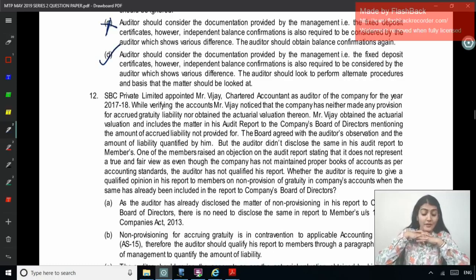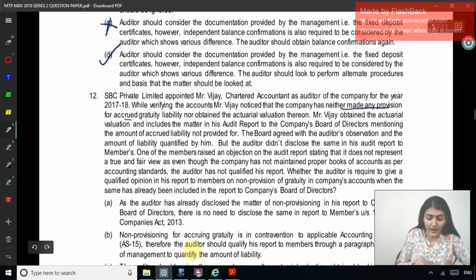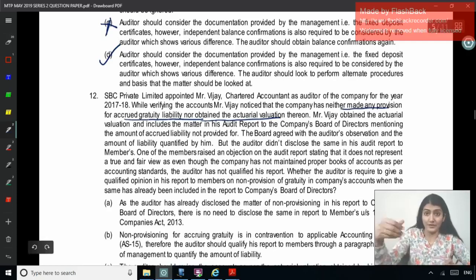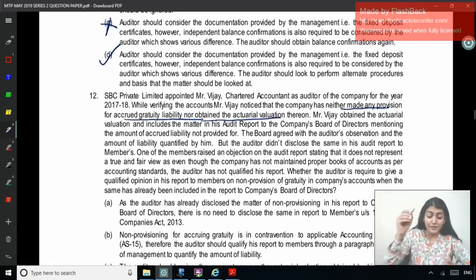Vijay obtained the actuarial valuation and included the matter in his audit report to the company's board of directors, mentioning the amount of accrued liability not provided for. Right, so what did he notice? That the company has not made any provision for accrued gratuity liability nor obtained the valuation. So first he reported it to the BOD, mentioning the amount of liability not provided for. The board agreed with the auditor's observation and the amount of liability quantified by him.